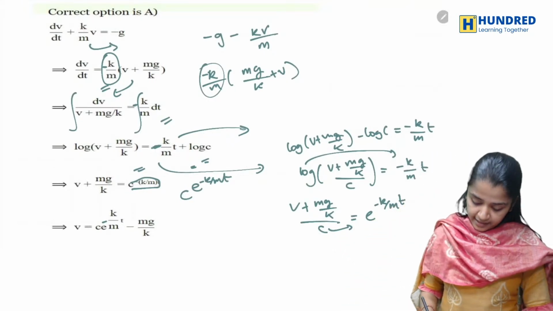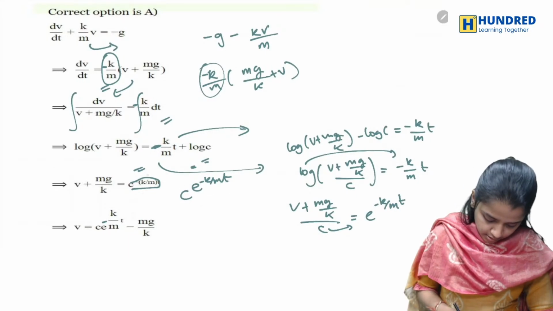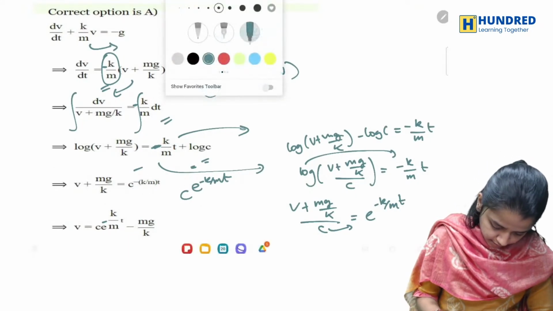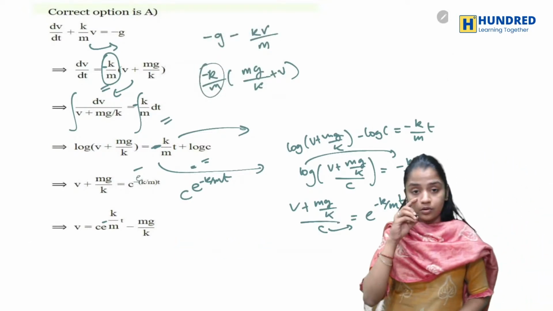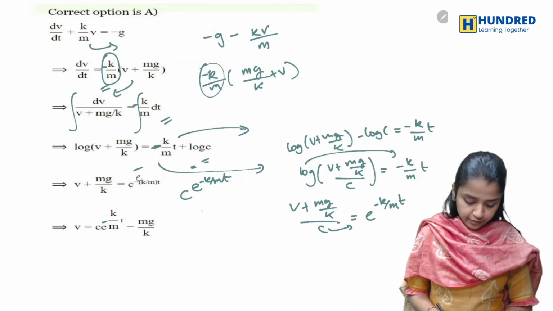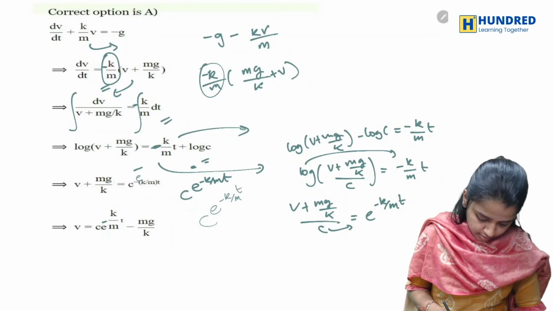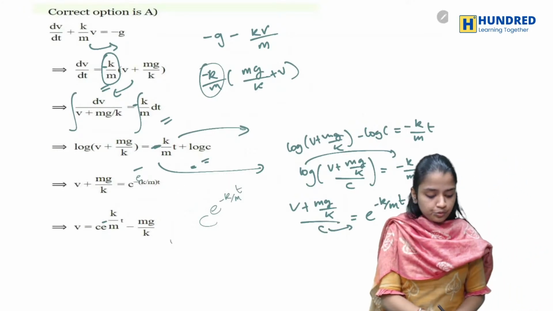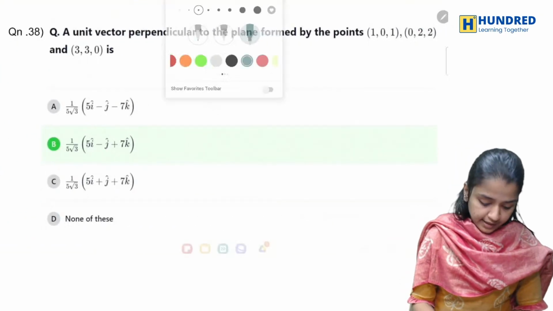Okay, so I'm taking the c outside, so you will have an e here. That's how you have to write c into e power minus k by m into t, like this. That's how you get it. So your option is option A. Now let's go to the next one.